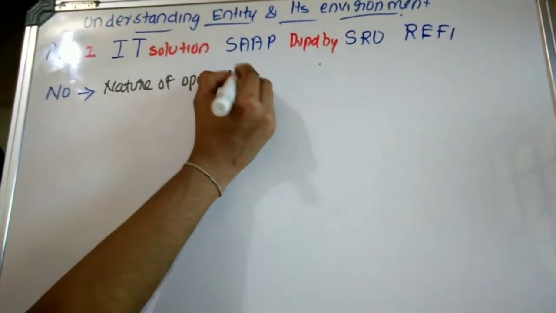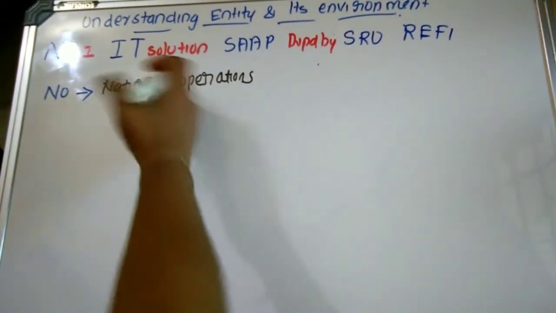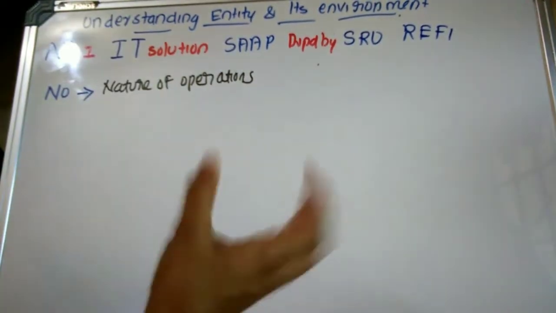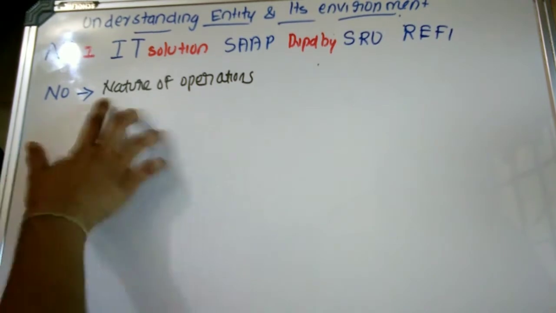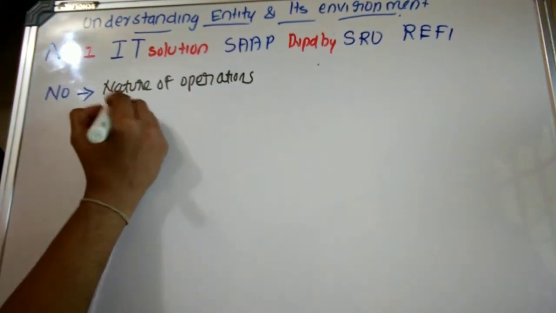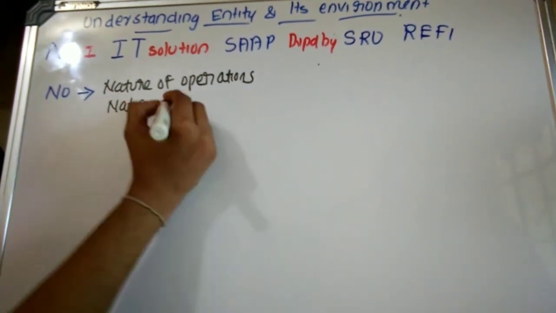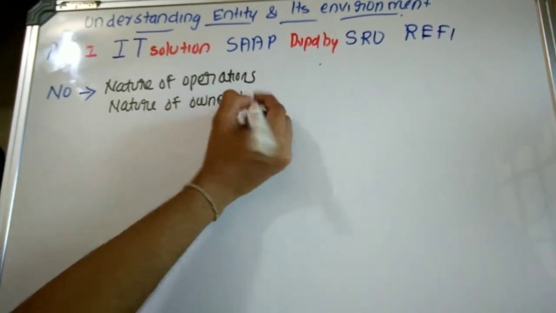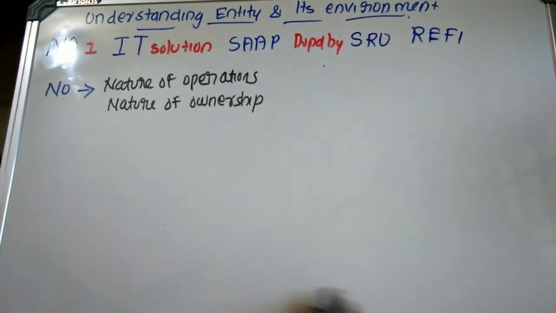Operation means what? The different activities that have been undertaken in the organization. So the auditor should have a basic understanding of the operation undertaken in the entity and the nature of that operation. Then nature of ownership. Nature of what? Ownership. Who is the real owner, etc.